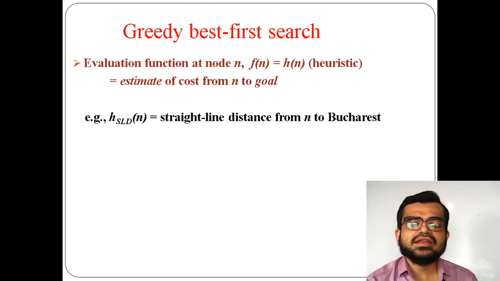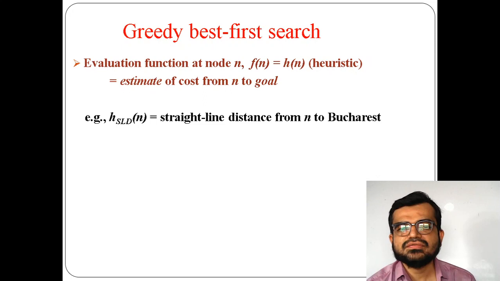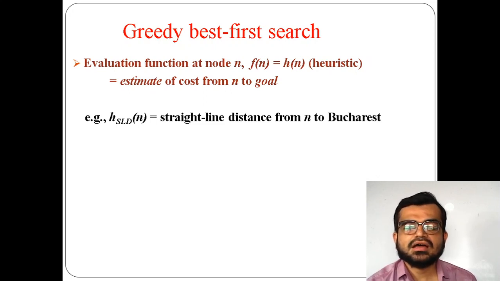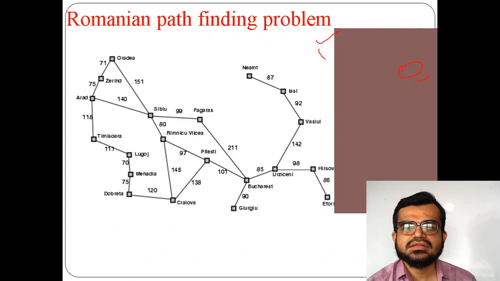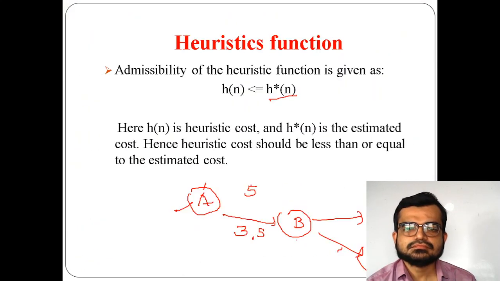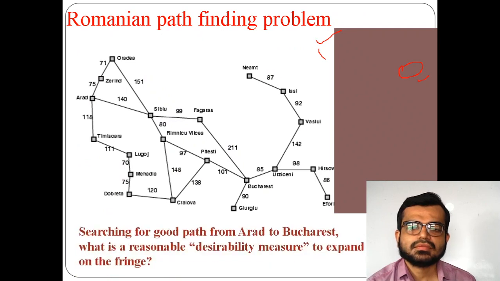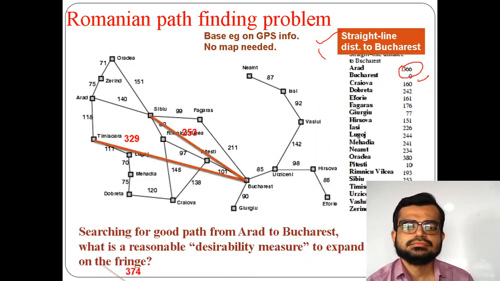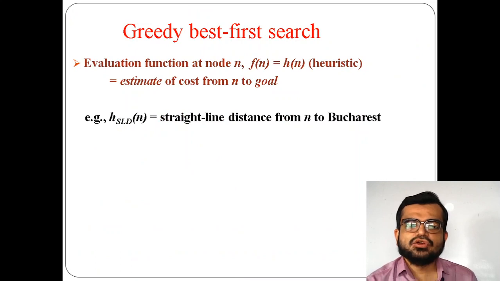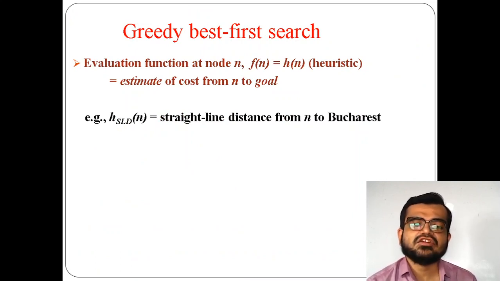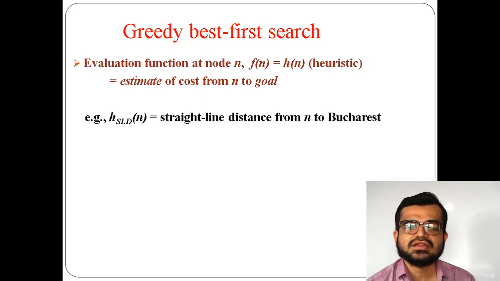So now, greedy best first search. First thing we have to do is evaluate. We have to perform the evaluation function on each node. So I said we have to find this, h*(n), which is an estimated cost. Here I am finding it in the way h_SLD, where SLD means straight line distance from one location n to Bucharest.